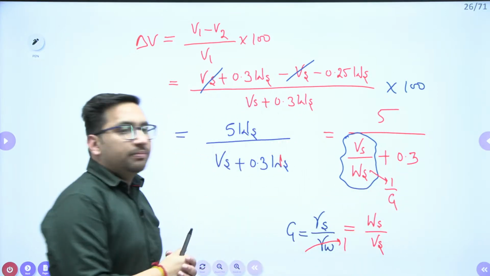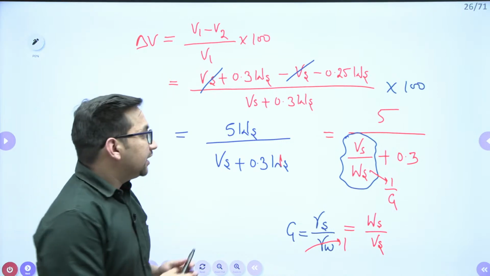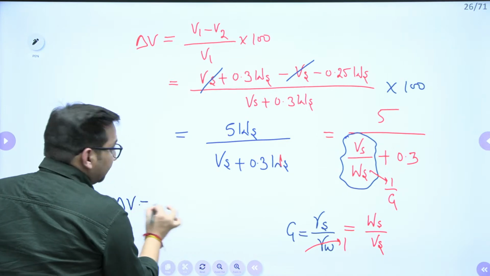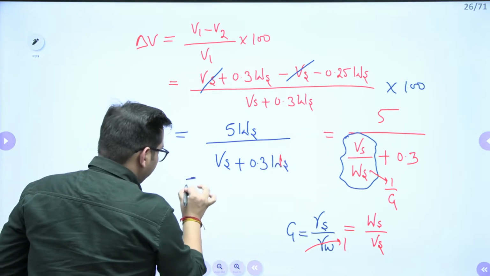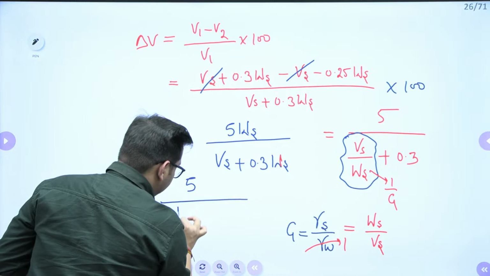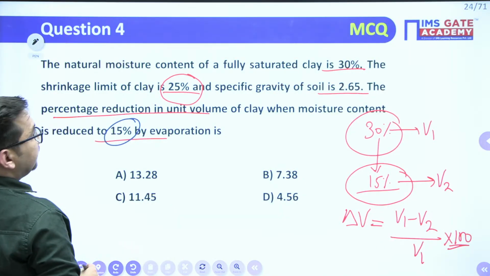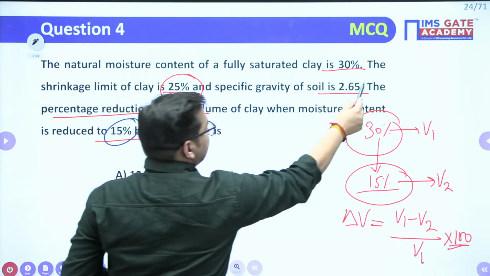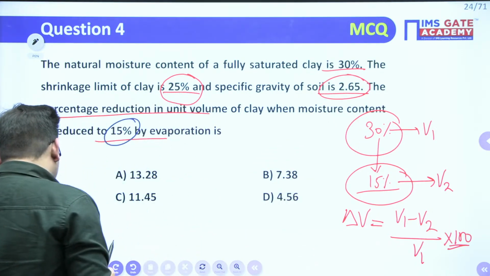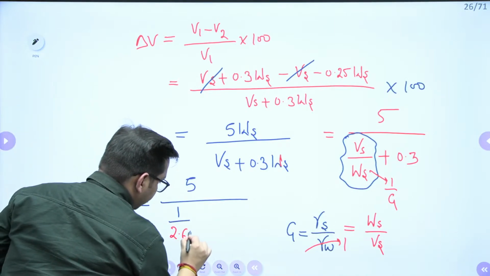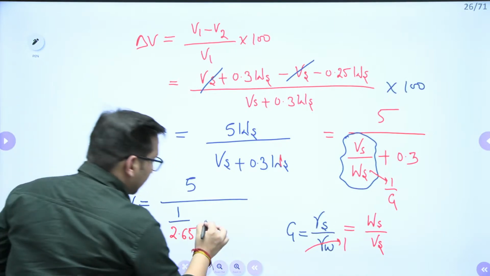It is nothing but 1 by G, right? So if I calculate this delta V value, it will be 5 divided by 1 by g. Now specific gravity is known to me, 2.65, plus 0.3.